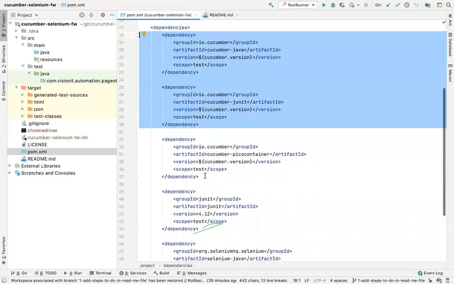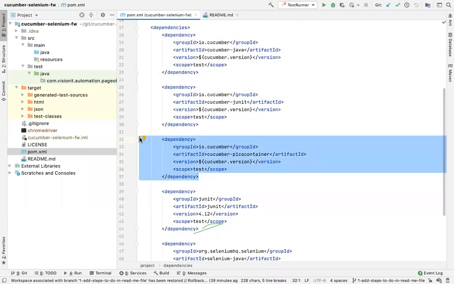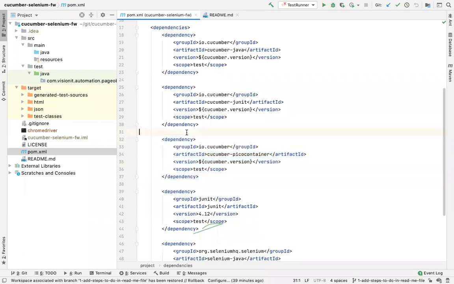Then there is one more additional dependency I have added here. This is called Cucumber Pico container. This is nothing but a dependency injection mechanism for Cucumber. Now, what is dependency injection? That we will not talk about soon enough. It's an advanced concept.